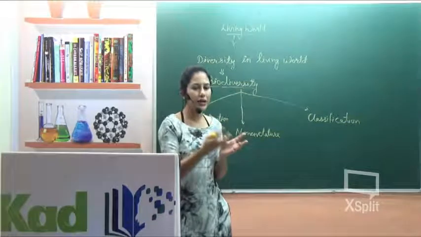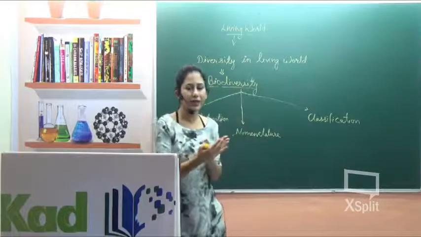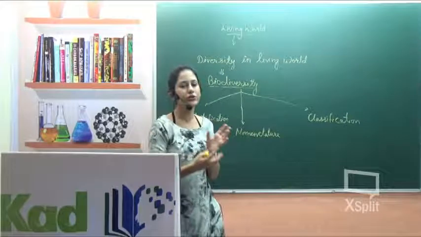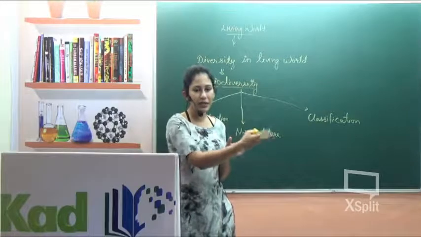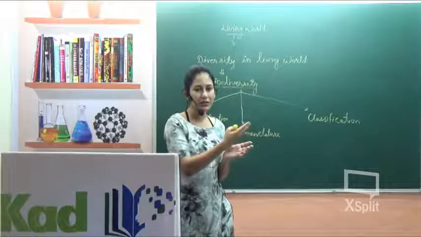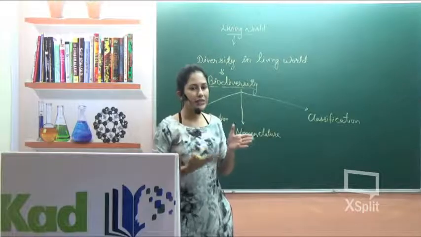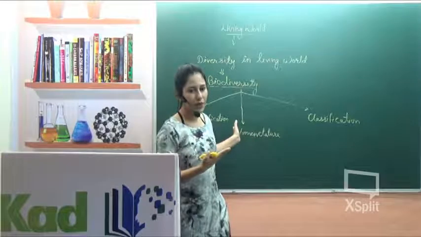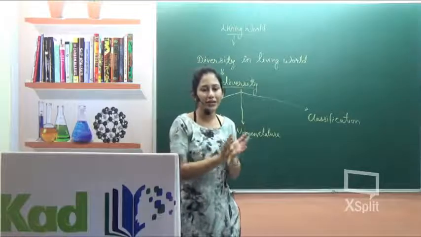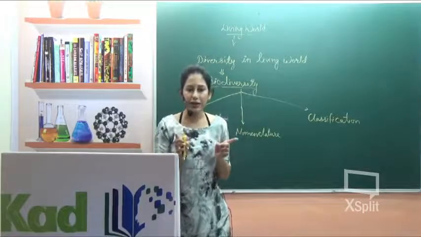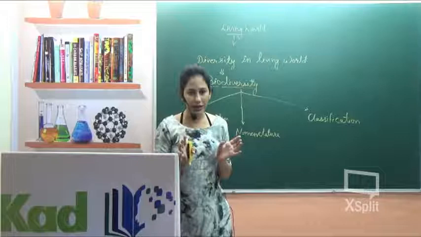The second is nomenclature. And the last is classification. So these are the three important parts of biodiversity that we will discuss about all living things.